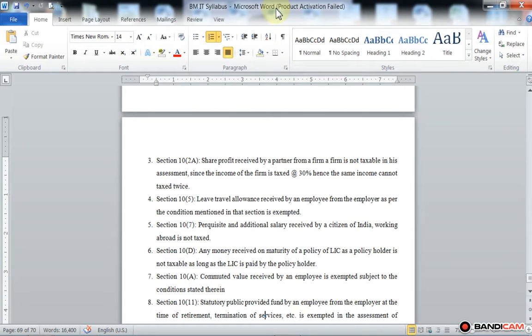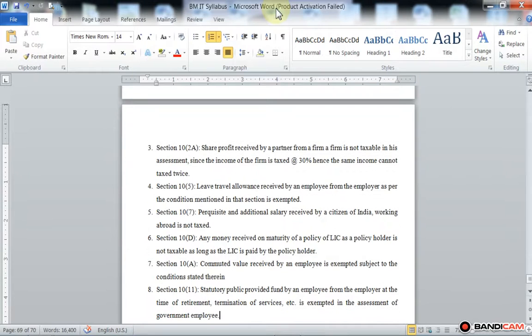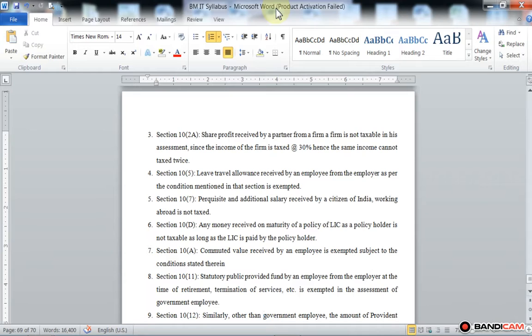Then next, under section 10 subsection 11, the statutory provident fund, SPPF, received by an employee from the employer at the time of retirement, termination of services, etc., is exempted in the assessment of government employees.